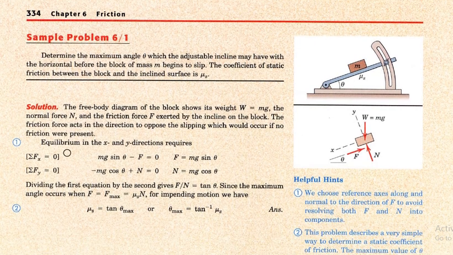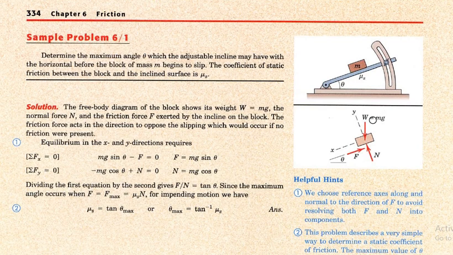So, sample problem 1: determine the maximum angle which an adjustable incline may have with the horizontal before the block of mass m begins to slip. The coefficient of static friction between block and inclined surface is mu s. So we have to find the angle at which this mass or block will start its motion.